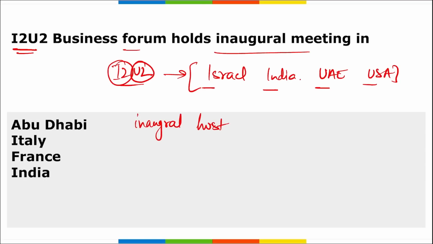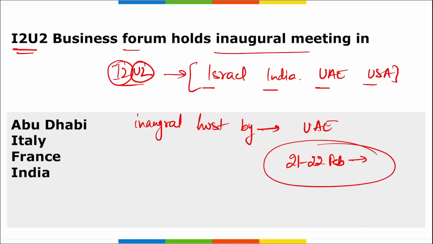Inaugural edition of this forum was hosted by whom? It was hosted by UAE. It was from 21st and 22nd of Feb in 2023 that we observed this inaugural edition of this business forum of I2U2. And what is this basically I2U2? Here remember, this is a group of these 4 nations.